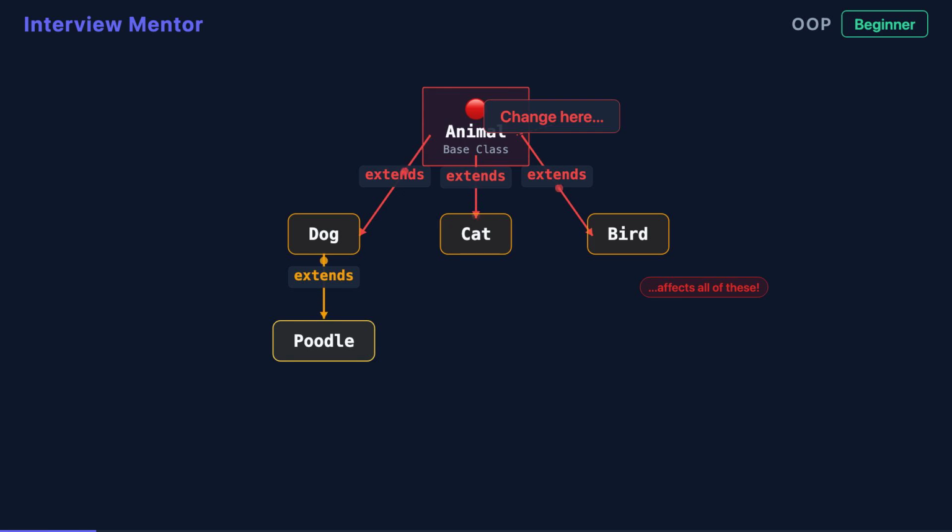When you inherit from a base class, your subclass depends on every detail of that parent. Change one method in the parent, and suddenly all child classes are at risk. This makes refactoring dangerous and evolution painful. Your inheritance tree becomes fragile, where touching the root can shatter every branch.